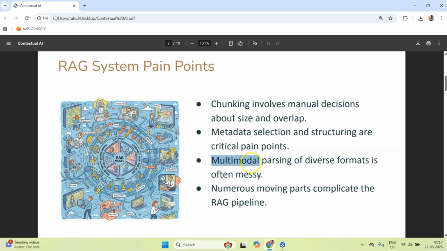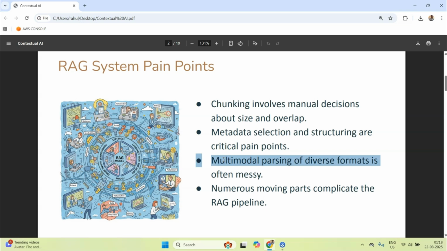to implement from scratch. And then you also need to connect that chunk to the original document in a meaningful way, so that once you develop the UI, you can display the original document and things like that. So metadata selection and structuring are also some of the critical pain points. I feel this chunking point and this multimodality, these two things are solved best by Contextual AI. They are doing a wonderful job.